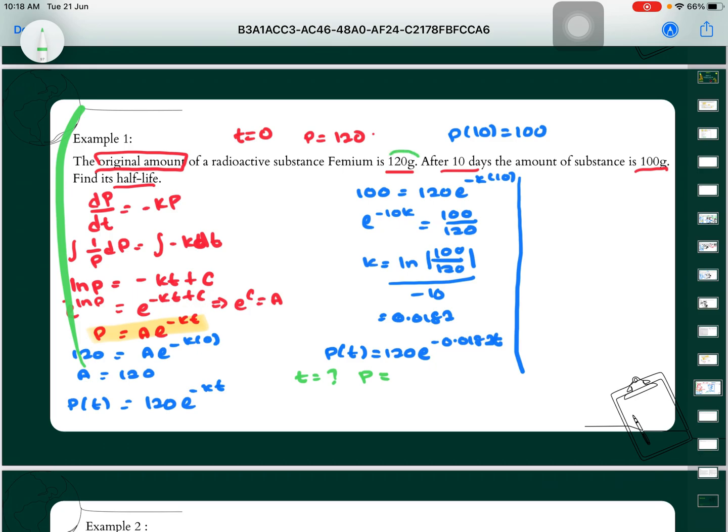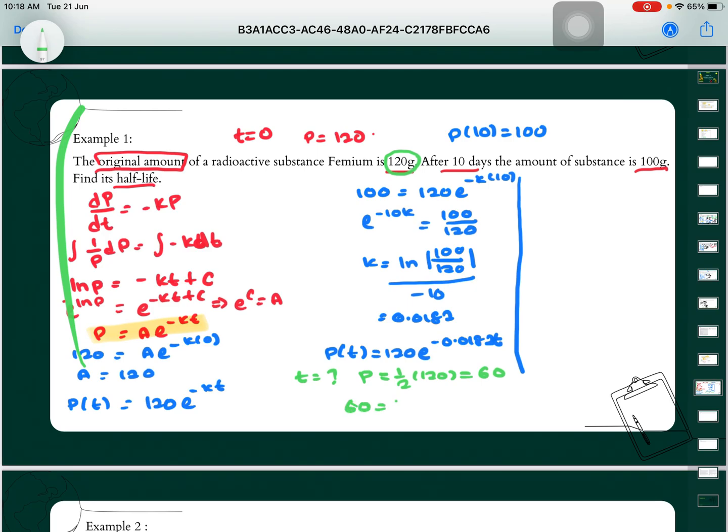The original amount of radioactive substance is 120. So half means 1/2 times 120, which is equal to 60 here. So this is our new value of P, which means P is equal to 60.